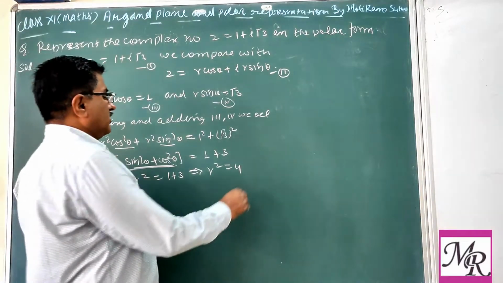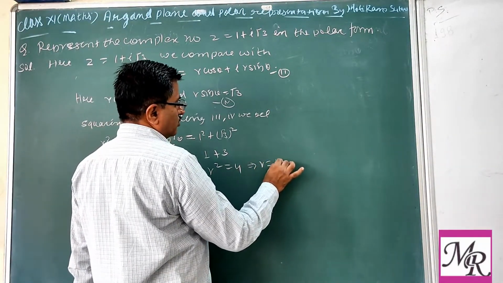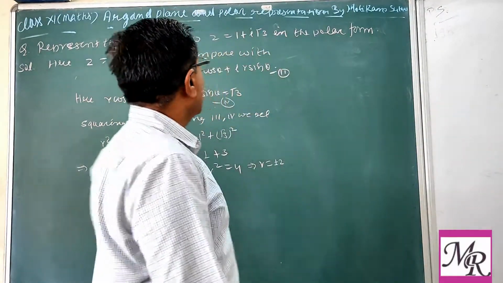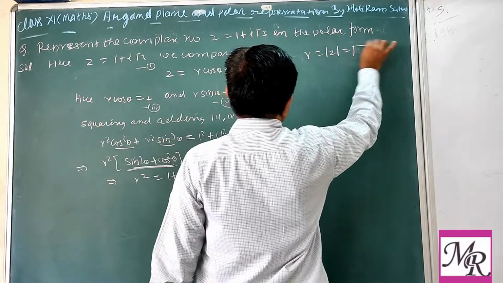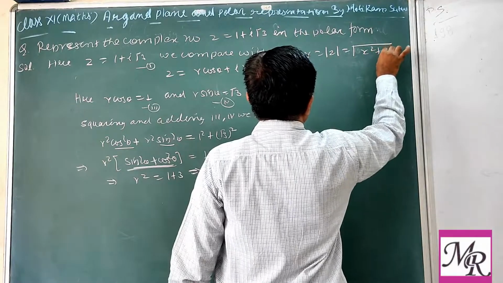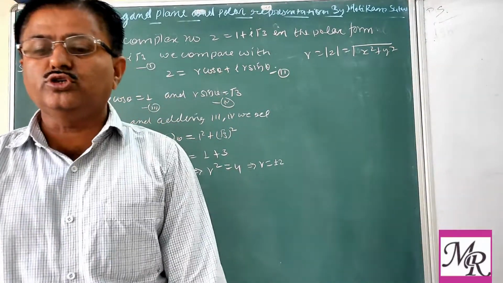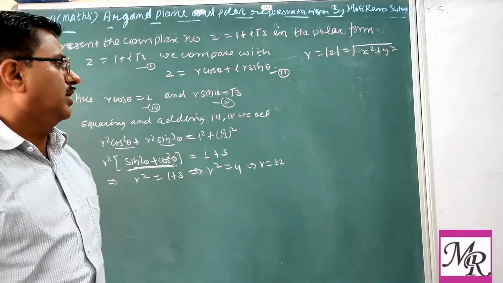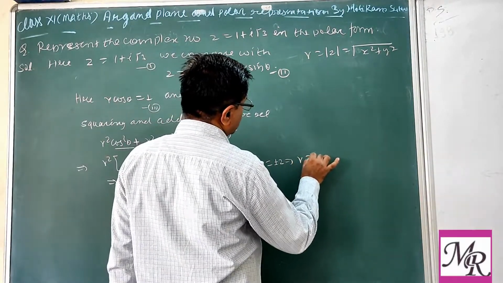Now r equal to plus minus 2. But we are not taking the negative because r is a modulus, which is always positive, because r is the length of OP. So you should always take r as a positive number. So r equal to 2.